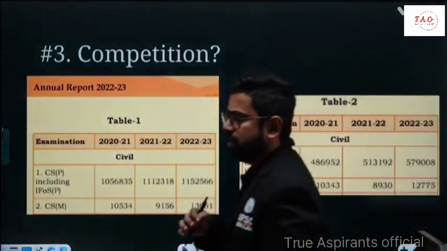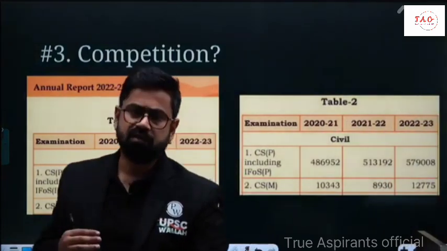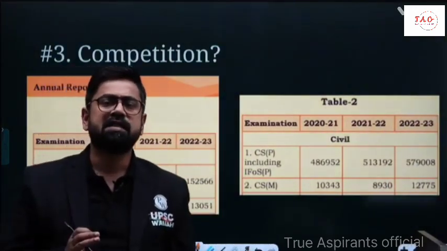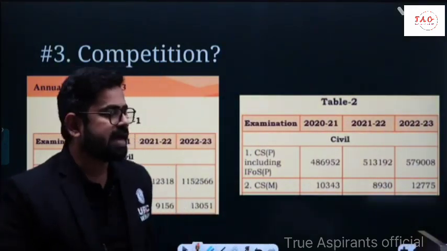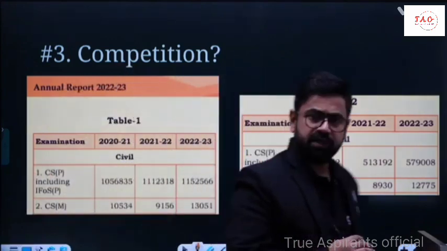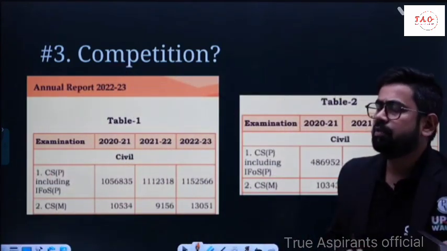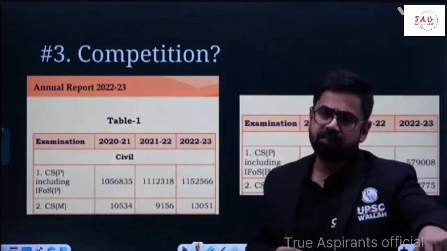Before we go ahead and understand how it is being conducted and what all things are happening, the first thing we need to understand is the competition. As I said, it is not going to be easy. It is a challenge. A lot of aspirants are preparing for it.